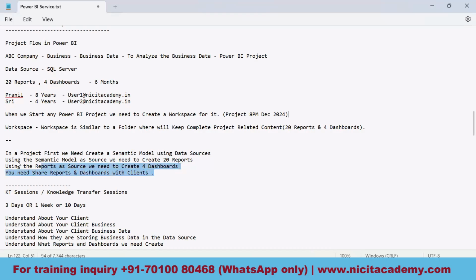At a high level, we'll practically discuss this in the coming lectures, but I am just giving you a glimpse of what we are going to do whenever we start a project and how we are going to deliver it to the clients. So these are the steps at a high level, guys.